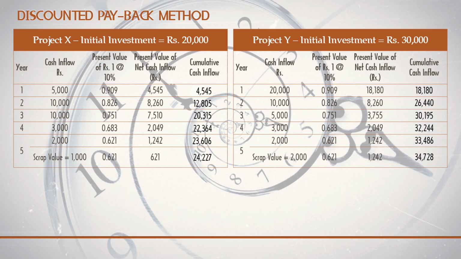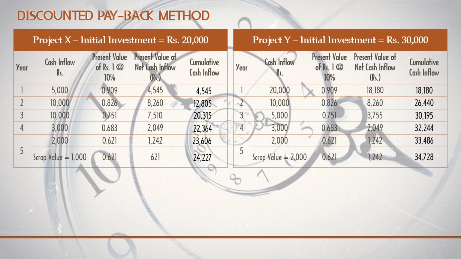Similarly, we can also do the same for project Y. It is the same calculation, that's why I have entered the values. Now we know the cumulative cash inflow for both project X and Y. So what is the aim of the discounted payback method? When do I receive the 20,000 I have invested?